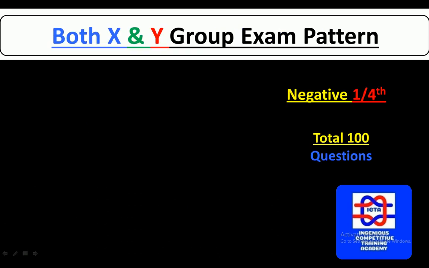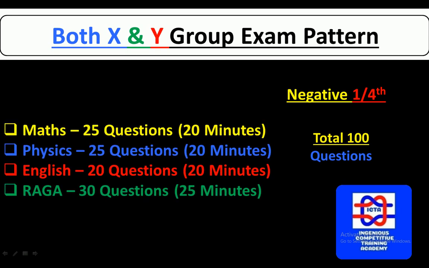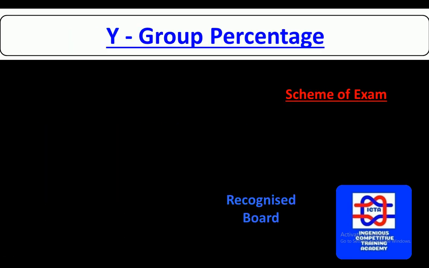Within a span of 60 minutes you have to finish. If you are appearing for X and Y group, then you have a chance to appear for mathematics, physics, English and Raga. We have negative marking in the exam, 1/4. So here we have 25, 25, 50 and 50, a total of 100 marks for both X and Y. Whatever you feel like, you can choose for the exam.